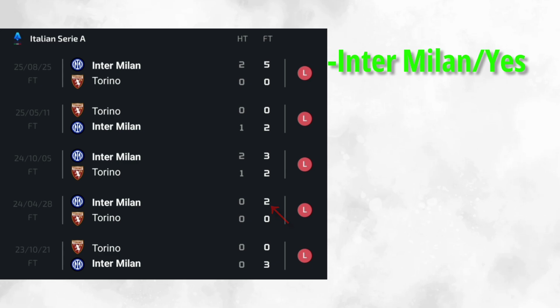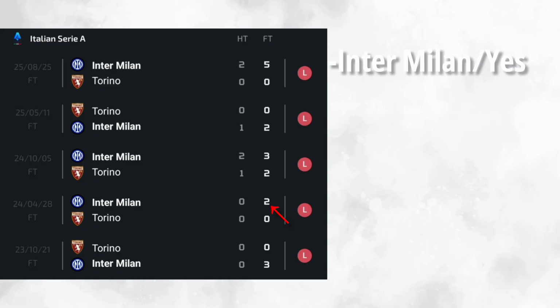You could pick Inter Milan to win the match, because here you can see that Torino lost the last 2 matches, so Inter Milan might win.